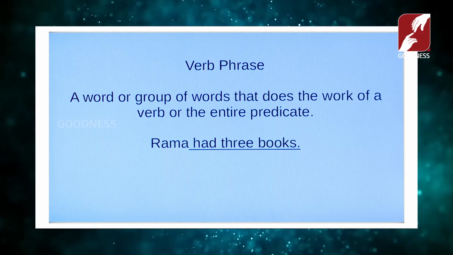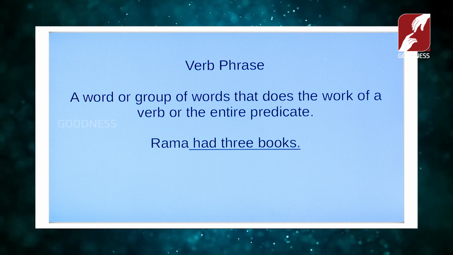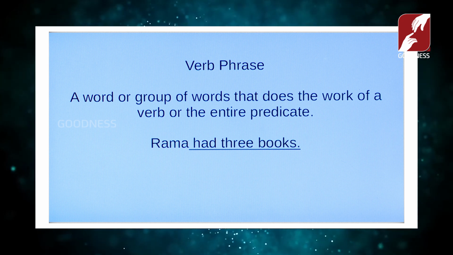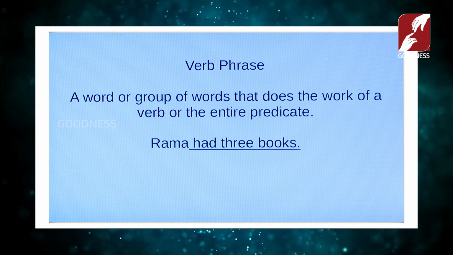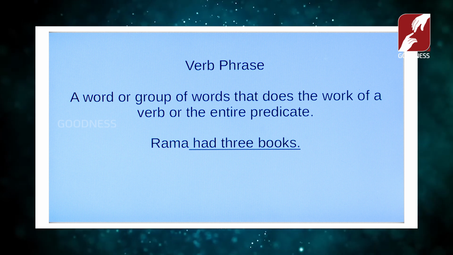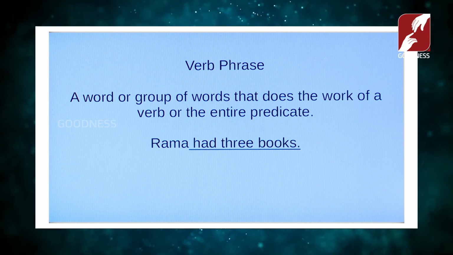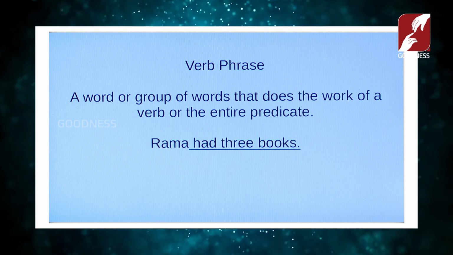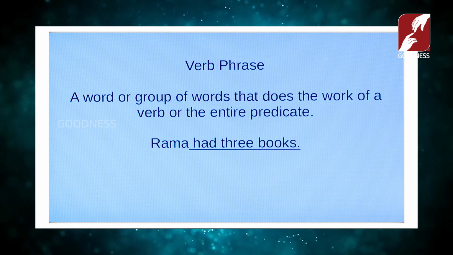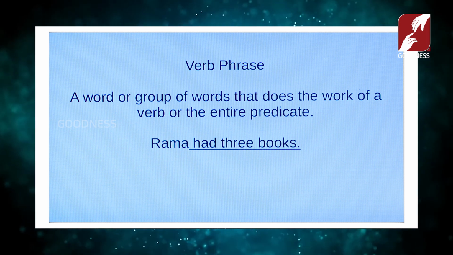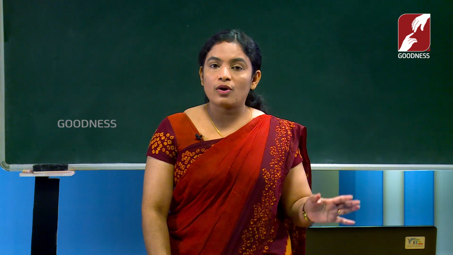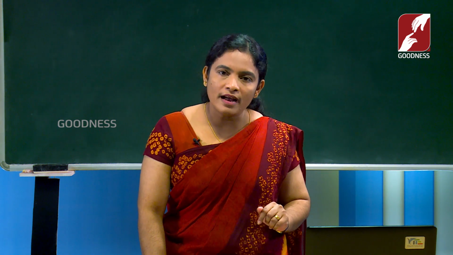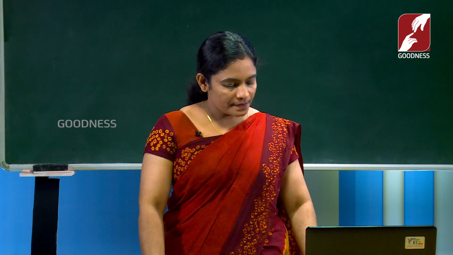Here see the sentence, Rama had 3 books. Rama is the subject of the sentence, and the predicate of the sentence is had 3 books. This predicate is also known as the verb phrase. So, it is easy for us to divide these two, the subject and the predicate. The naming part is the noun phrase, and the rest of the sentence is called the verb phrase.